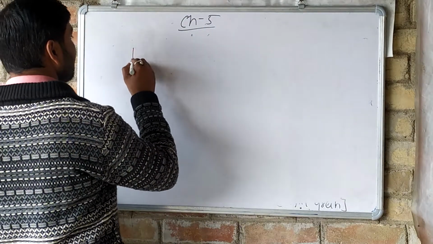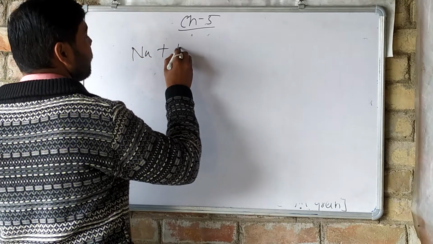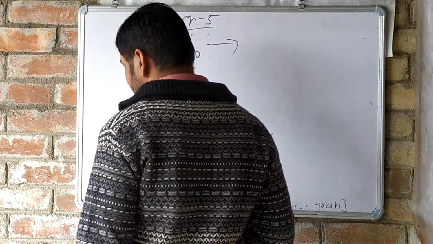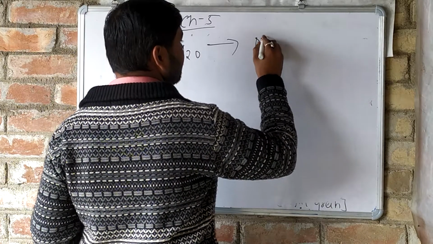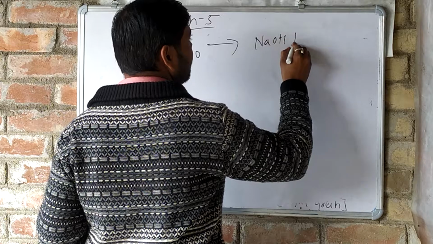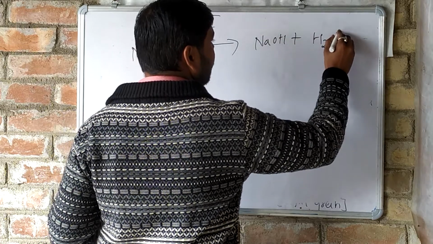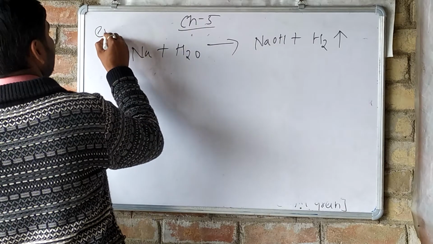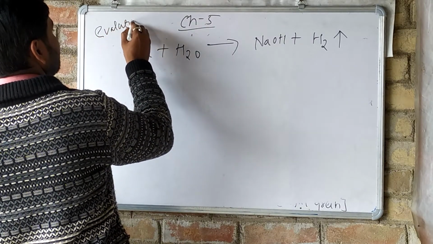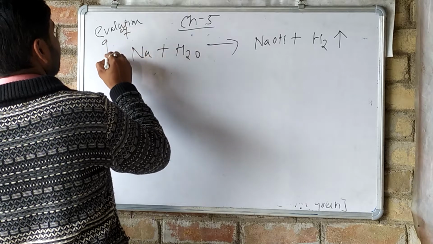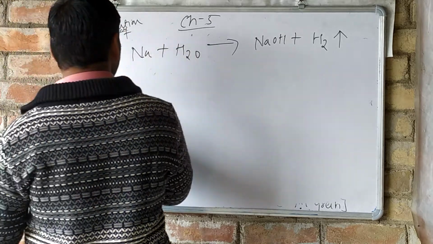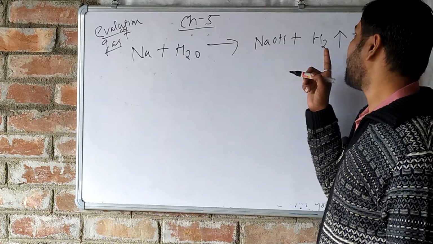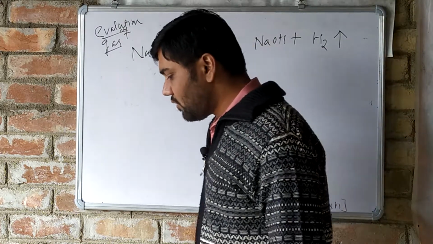Like sodium, Na, on treating with water, H2O, will give sodium hydroxide, NaOH, and hydrogen gas is evolved out. This is the evolution of gas topic. We are studying the evolution of gas. Sodium on treating with water gives sodium hydroxide, and hydrogen gas is evolved out.